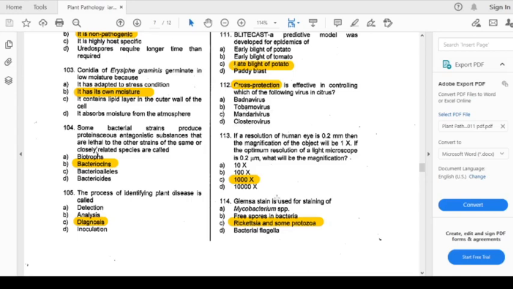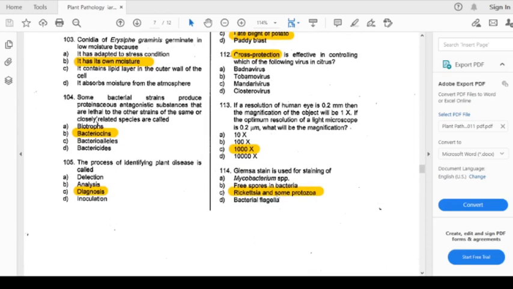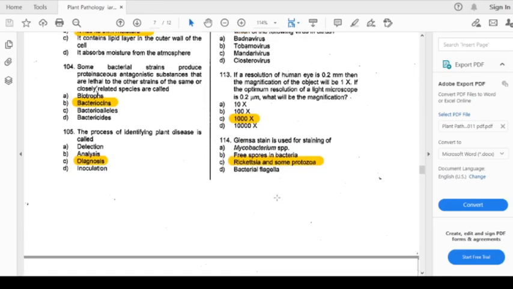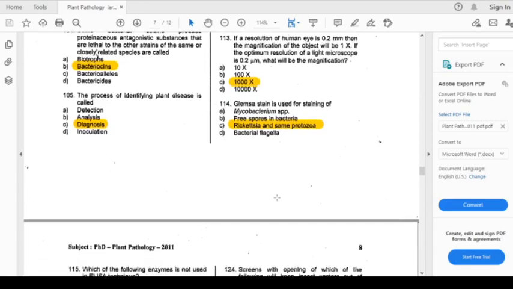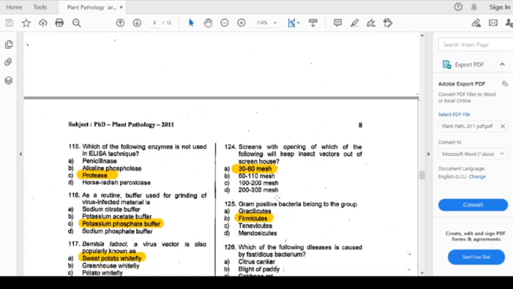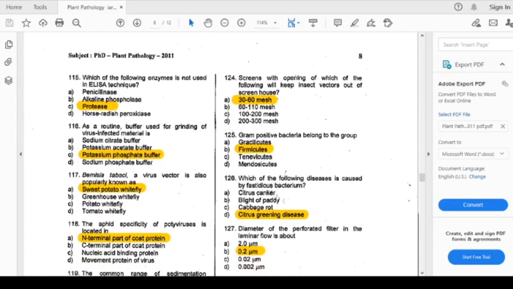So the Giemsa stain is used for staining. The options are Mycobacterium species, spores in bacteria, Rickettsia and some protozoa, and bacteria flagella. The answer is Rickettsia and some protozoa. Now we will come to question number 115.